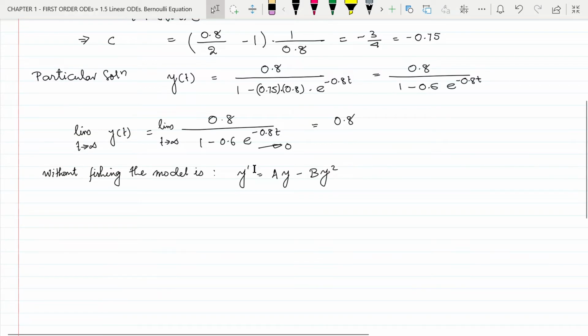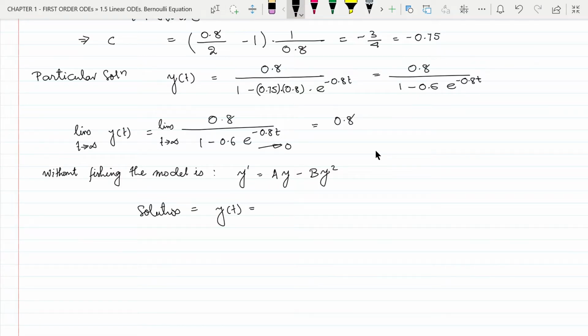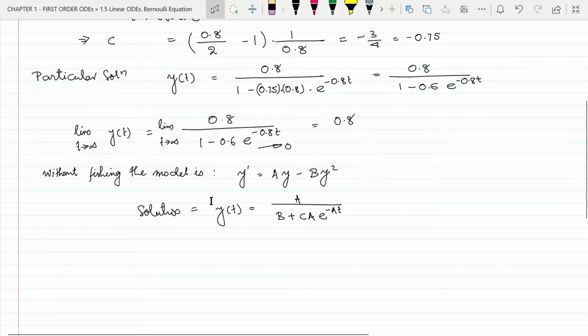In the book, in this chapter, in example 4, this equation has already been solved, and the solution is y of t equal to a divided by b plus ca e to the power minus at. This is the population of fish as a function of time if there is no fishing. So if there is no fishing, then the fish population follows the logistic equation model.